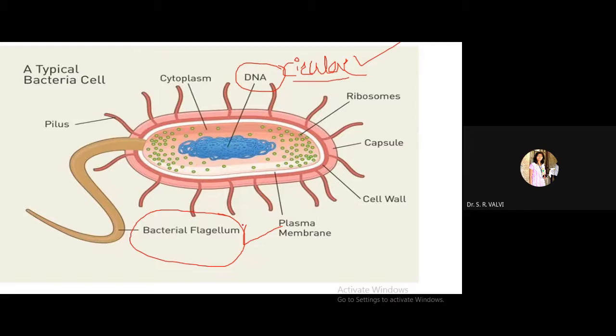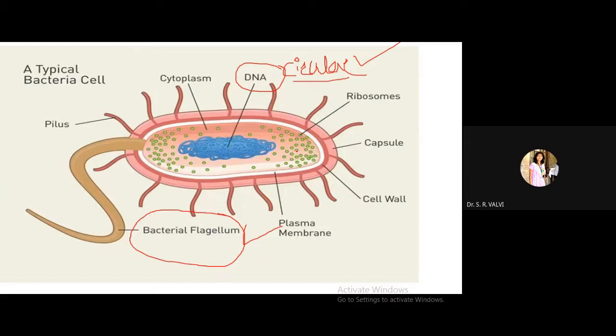Again, see, there is no membrane-bound organelle. This is the third characteristic you have to observe in a bacterial cell. There is no membrane-bound organelle, as we observed just now in the plant as well as the animal cell. Again, this is a unicellular cell, and this cell is very small, smaller in structure, right? By observing these characteristics, you are going to confirm the particular cell is a bacterial cell, right?